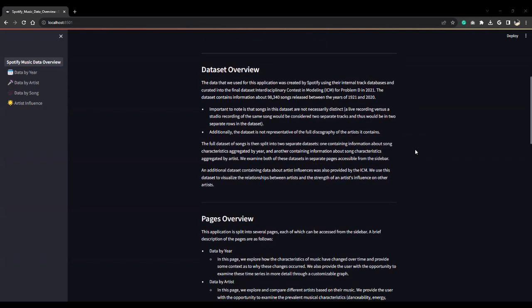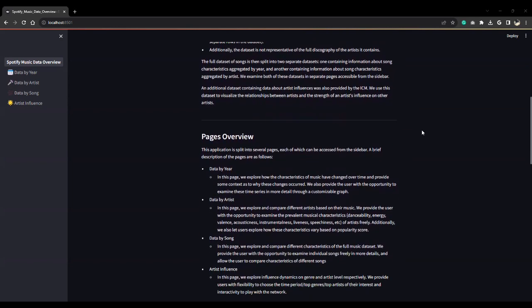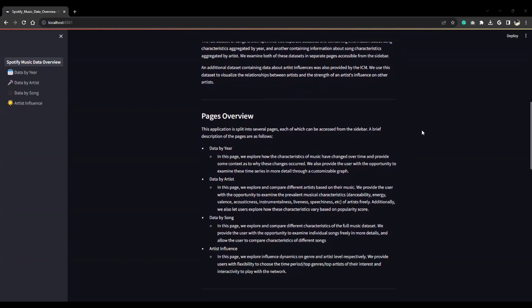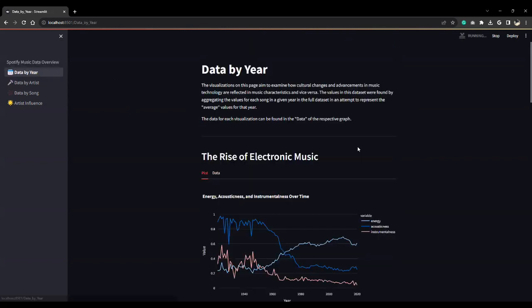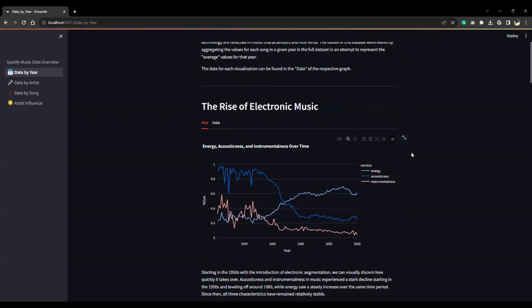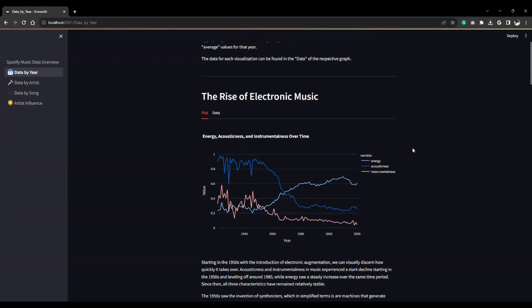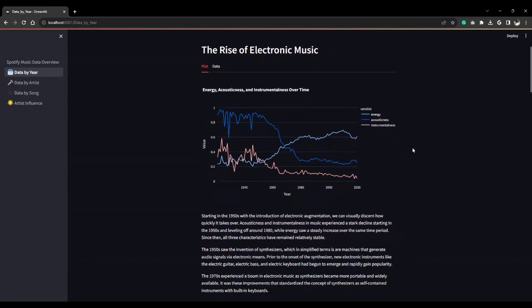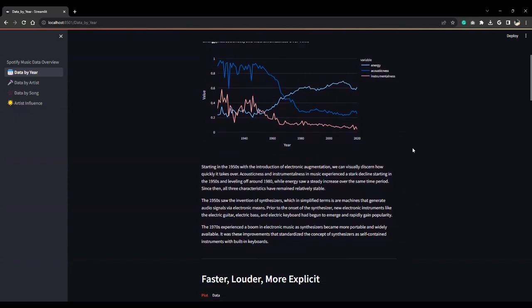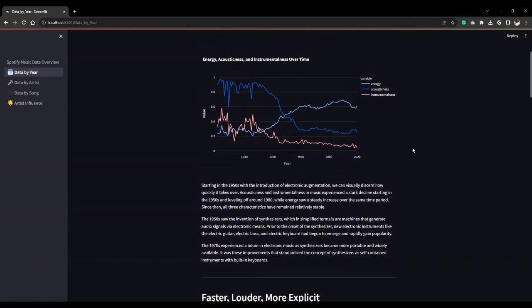Our entry page gives an overview of our motivations and details of our dataset, along with the definition of all features. Following the entry page, we have our first page of visualizations, which inspects the dataset partitioned by year. The data was generated by aggregating all the features for all songs released in a given year to represent the average for that year. This page is meant to be informative and provide context for some of the major trend changes present in the data.